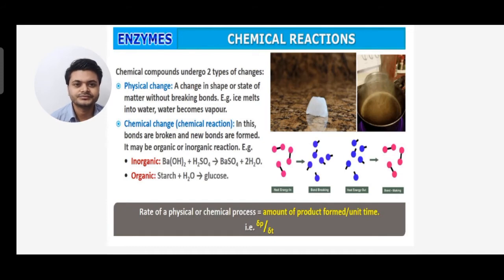So we can see the structures given. The rate of a physical or chemical process is the amount of product formed per unit time. So what is rate? The amount of product formed per unit time. So chemical compounds undergo two types of changes we have studied: physical change and chemical change.